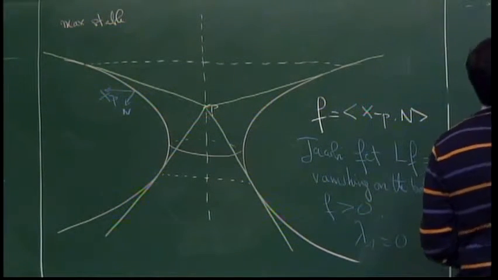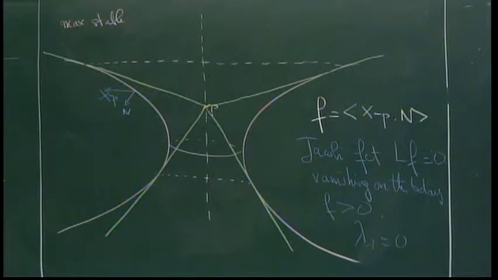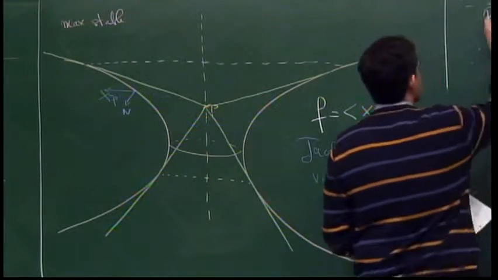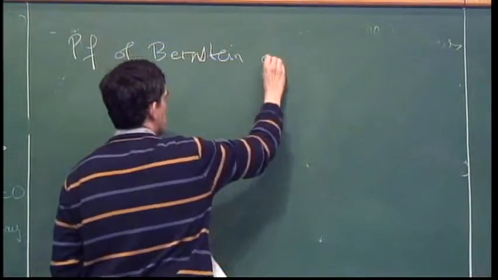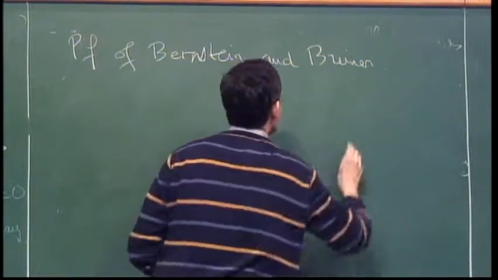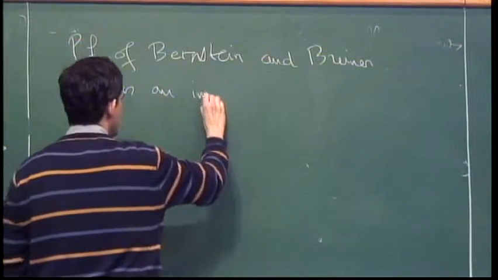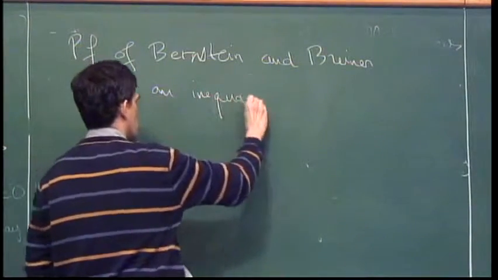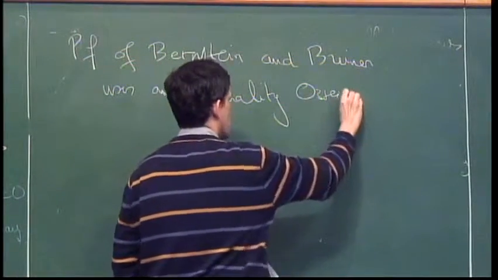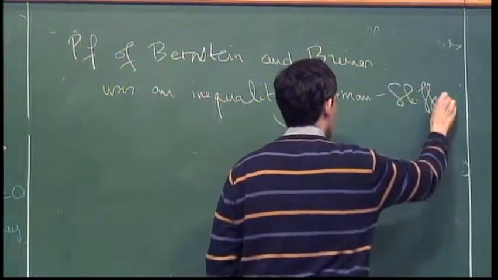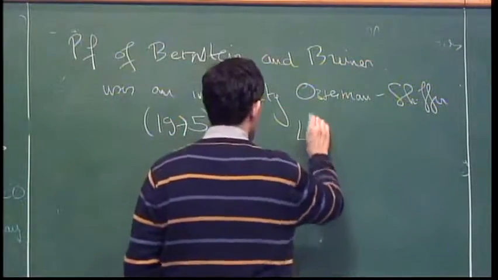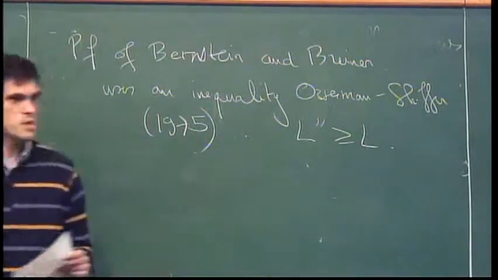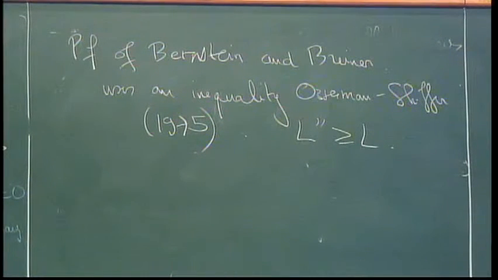Okay? So what is, very quickly, the idea of the proof of Bernstein and Breiner for this? Well, it uses an inequality by Osserman and Schiffer from '75, which is the following: the second derivative of the length satisfies this differential inequality, where L here denotes the length of a level curve of a fixed given height.